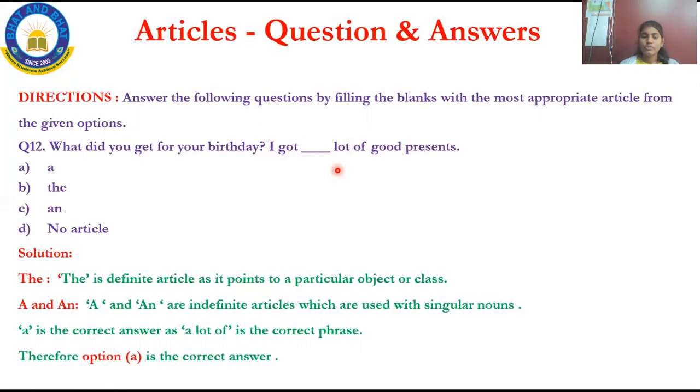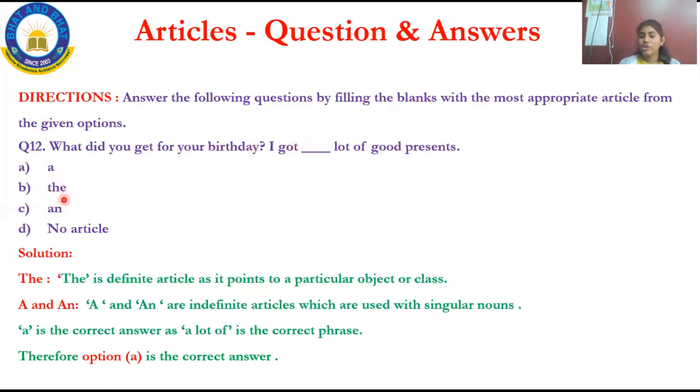So what is the correct option? Option A. A is the correct answer. This is how you have to answer. Let me clear it: a phrase is a part of a sentence, but it doesn't give the complete meaning of the given sentence. So what do I have to do? I have to add an article to complete the sentence. In this question, lot of good presents is a phrase. I have to add one article. Among them, A is the perfect one.